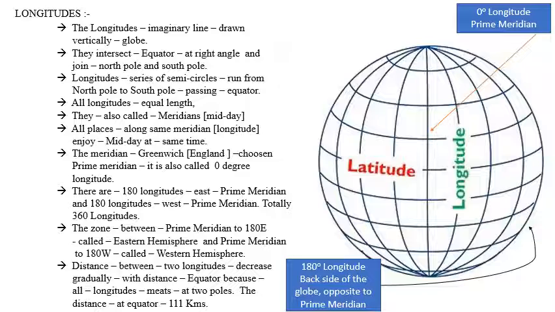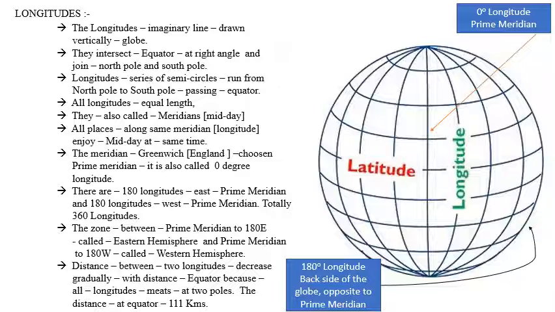These longitudes intersect the equator, that is 0-degree latitude, at a right angle and join towards the North Pole and the South Pole. Means the line drawn from North Pole to South Pole, intersecting the equator at a right angle, is a half circle or semicircle. They are called longitudes.